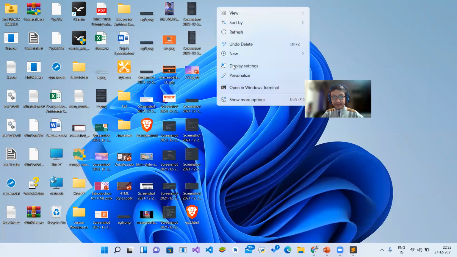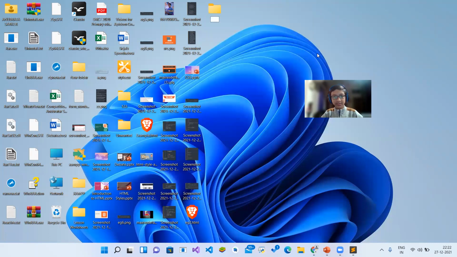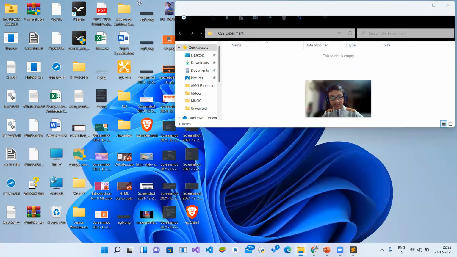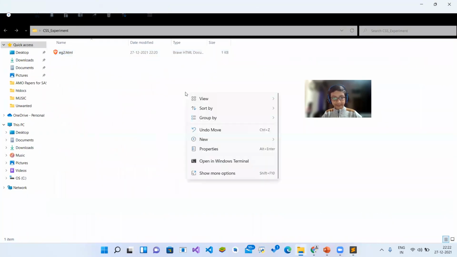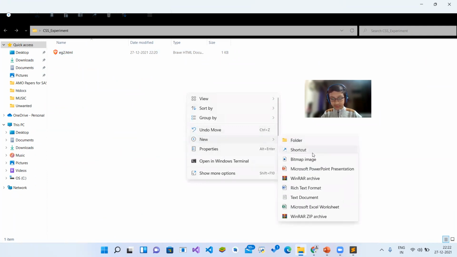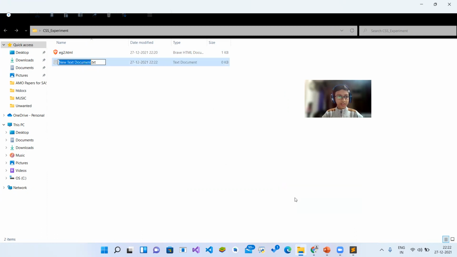Let's make a folder for that. New folder. The name of the folder will be CSS experiment. Oh, it's on different lines. Okay, no problem. So take this EG2 here, inside this make one new file. New. Click on this text document and do one thing: clear all this and type